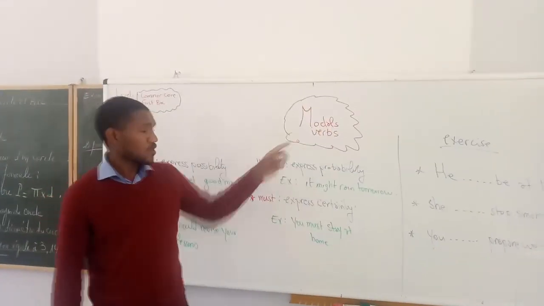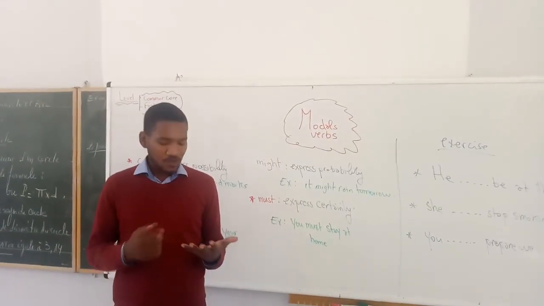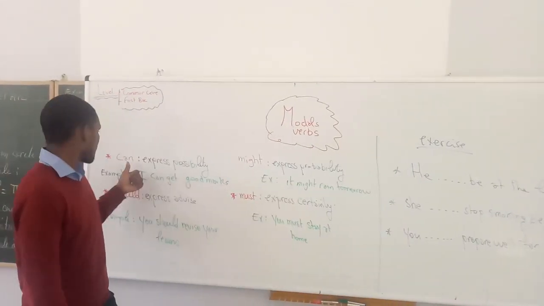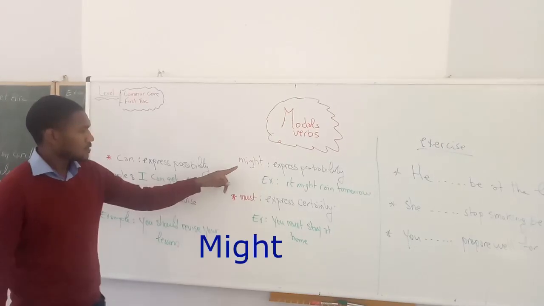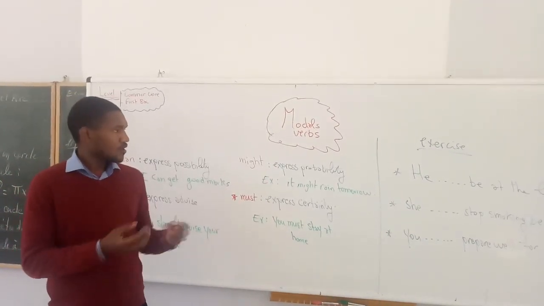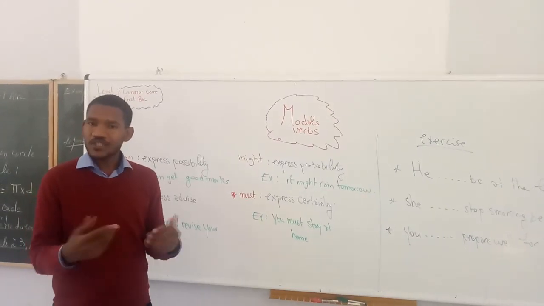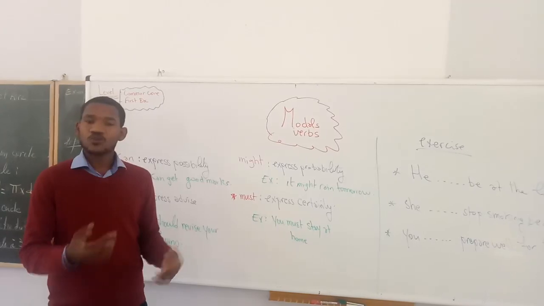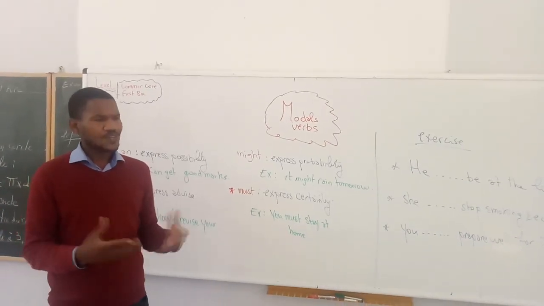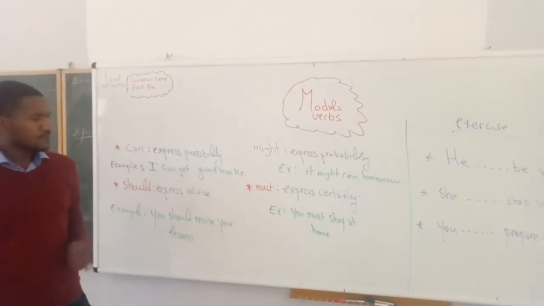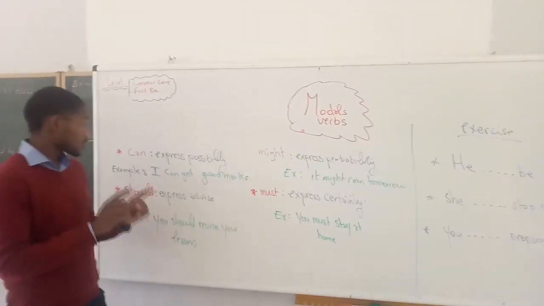Today we are going to talk about modal verbs. We are going to talk about four important modal verbs: can, should, might and must. First of all, we need to know that all these modal verbs are totally different. It means they are not the same. That's why I'm going to tell you the function of each one. So number one, we need to know the difference between these four modal verbs. Let's start one by one.